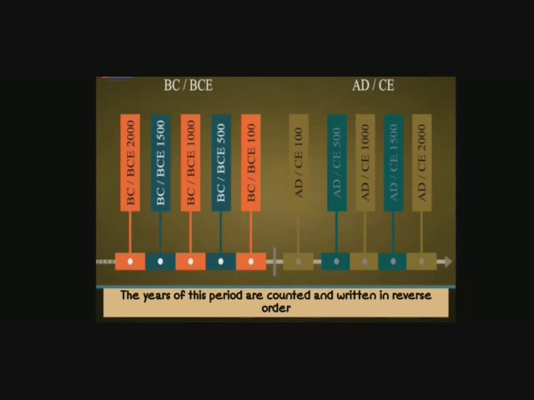After the Common era, we started writing in ascending order. But before the Common era, we used to count the period in descending, that is reverse order. As you can see here, it starts from 2000 and ends at 100. But in the Common era, it starts from 100 and goes towards thousands.